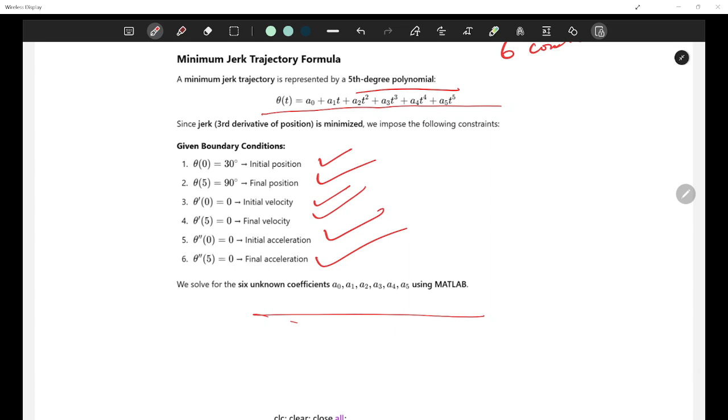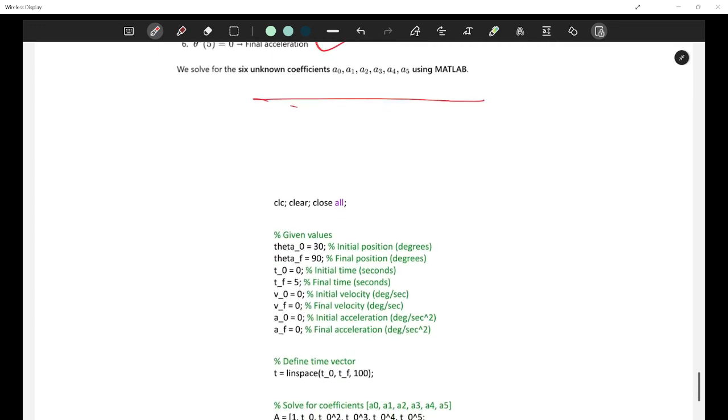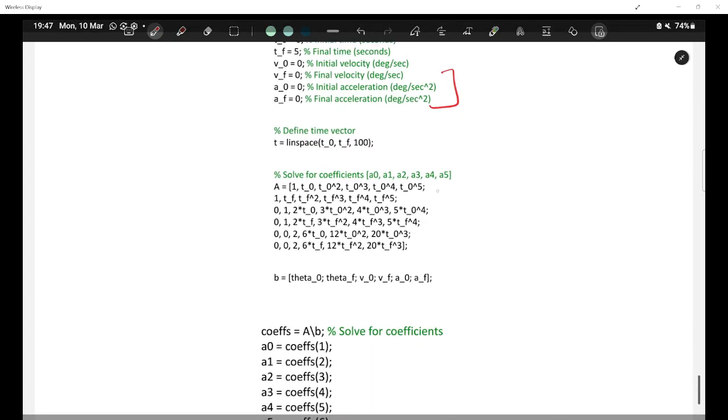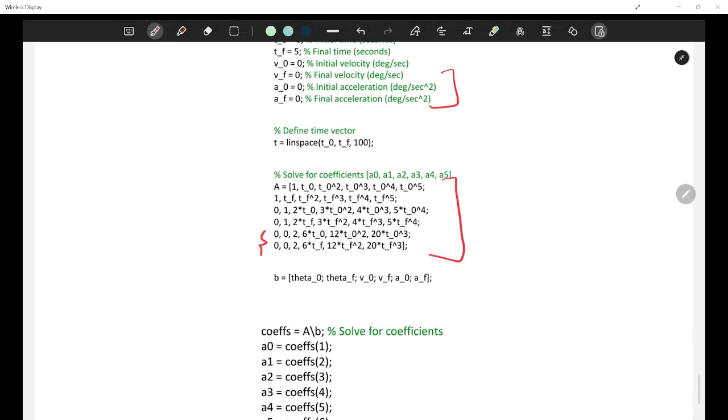6 coefficients we want to know. We have 6 constraints with us. We will be able to solve, right? Again, it is going to be a solution of a system of linear equations. So yeah, just two more parameters have increased here and nothing else. It is similar to the last code. Then this A matrix has increased because we just have two more conditions over here. We would take the triple derivative. Before this we were taking just two derivatives, right?